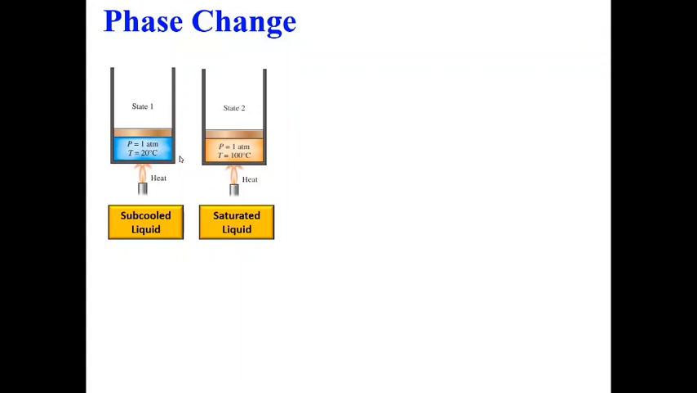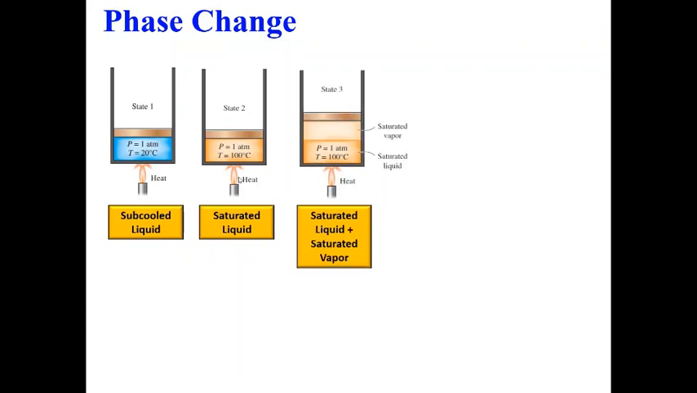After some time the liquid will get heated and it will reach the point where it will start boiling. So all of the liquid is heated up and it reaches 100 degrees Celsius, where it will start boiling. At this point I will call this saturated liquid. Now if you heat more, we will get a mixture: some amount of the liquid will boil and form vapor, which is saturated vapor because we are still maintaining 100 degrees Celsius, and some amount of liquid will be there, which is saturated liquid.